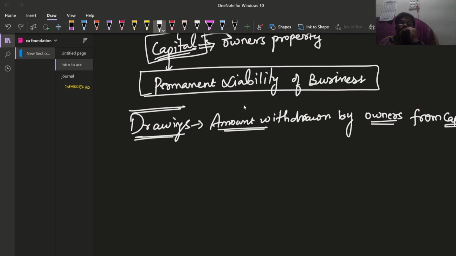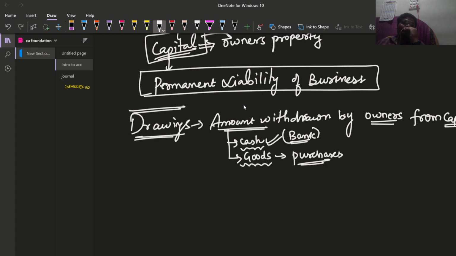This amount withdrawn can be in the form of cash, or he may take over goods also. If the amount has been withdrawn in cash by the proprietor, it will be subtracted from the bank balance. If goods have been withdrawn, it will be subtracted from purchases.